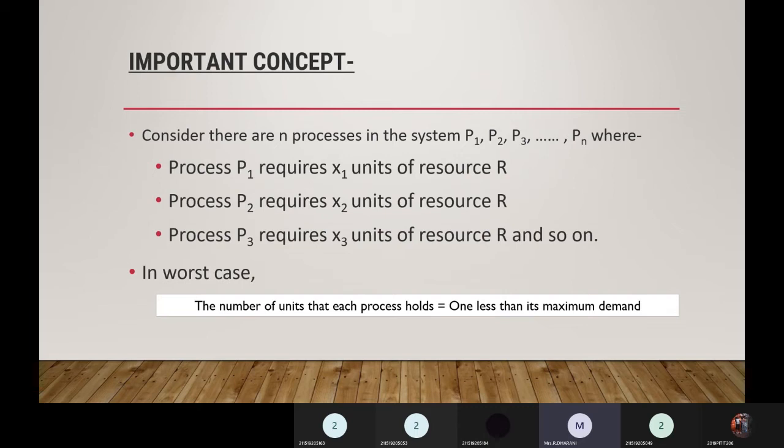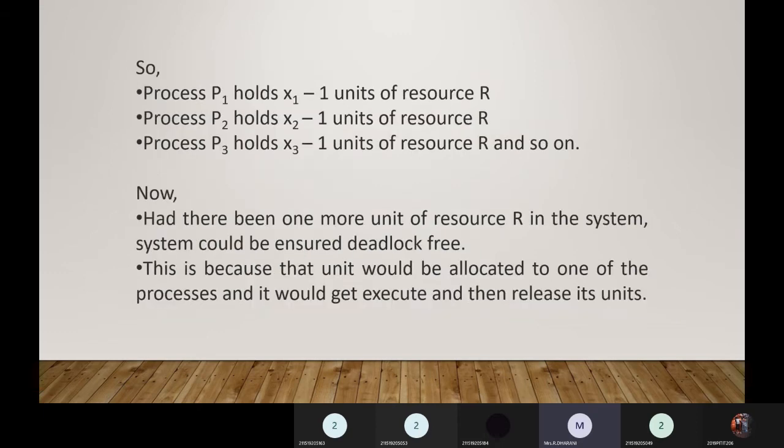So the number of units that each process holds, say P1 holds x1 minus 1 units, which is less than its maximum demand, in the worst case. So process P1 holds x1 minus 1 units of resource R, and process P2 holds x2 minus 1 units of resource R. Process P3 holds x3 minus 1 units of resource R, and so on.